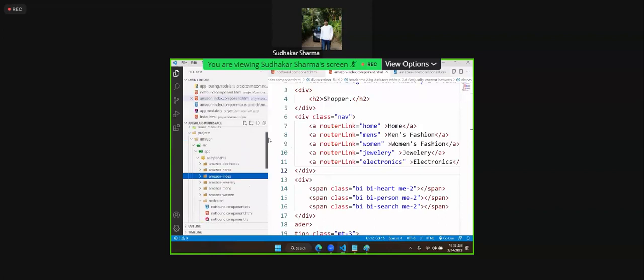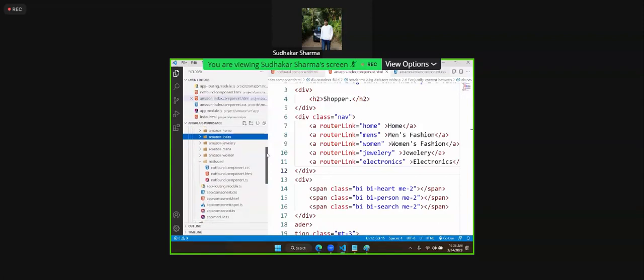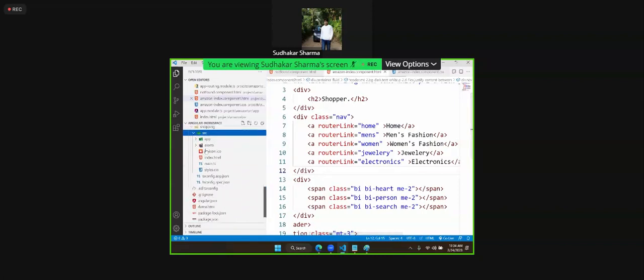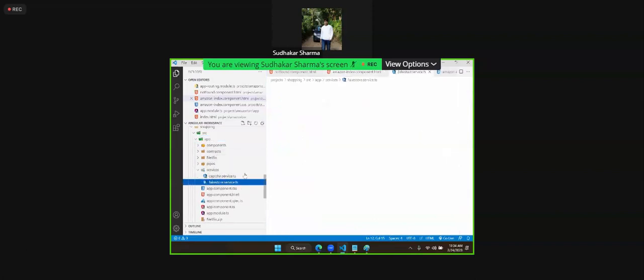You remember we already created one service for fetching the data, right? But where is that service? In another project. What is that project? Shopping. In shopping, in app, which services? There is a fake store service.